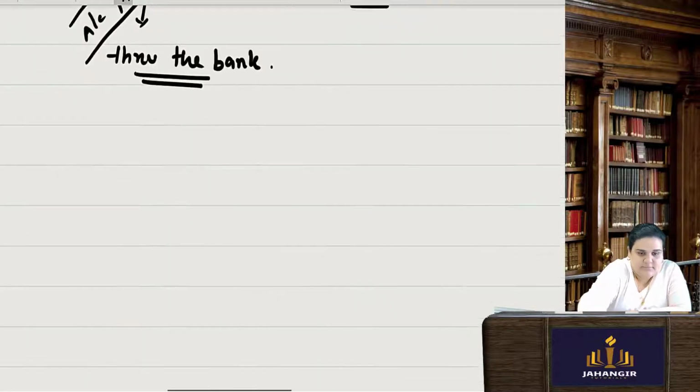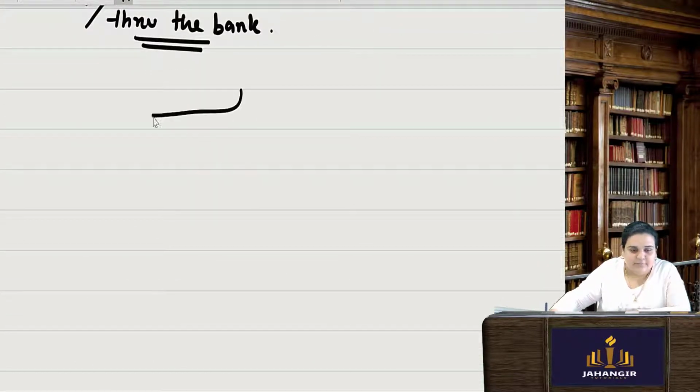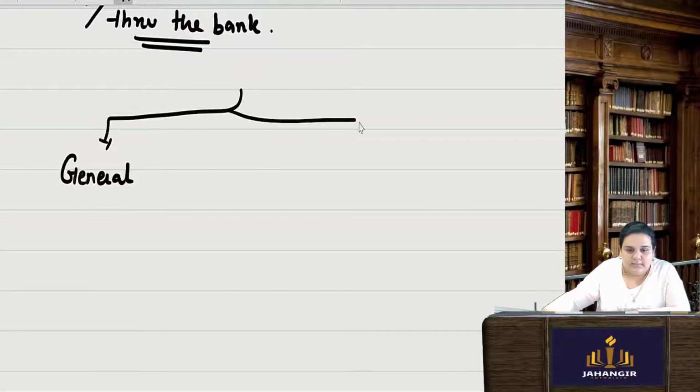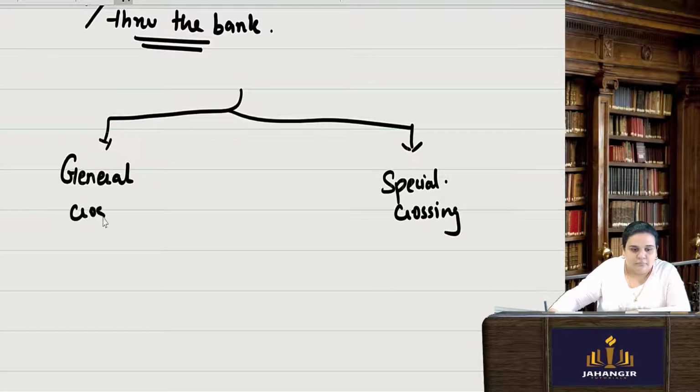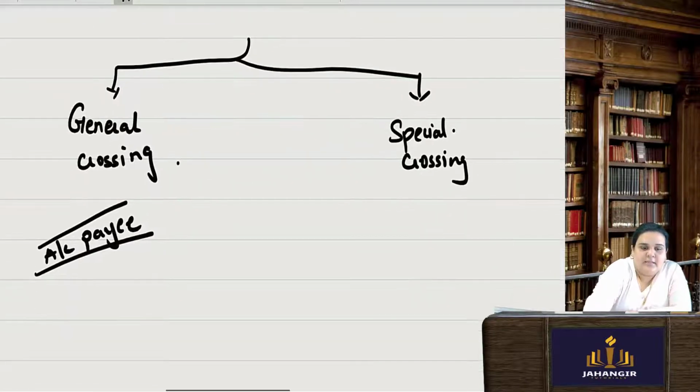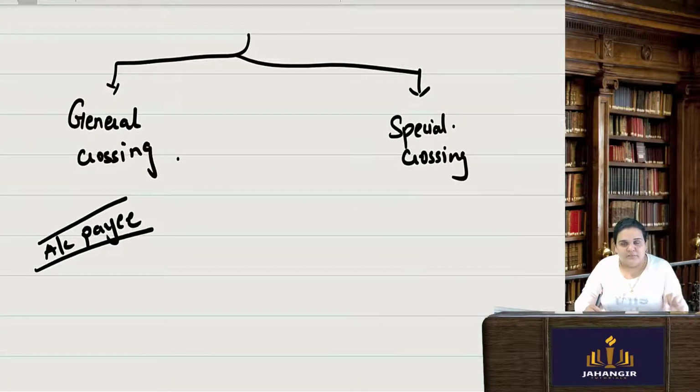Well, what does this mean? First, we have something known as general and special, special crossing and general crossing. Now what is this general crossing which we generally do? Account payee only. It means you have to put this check in the bank, you have to deposit it.